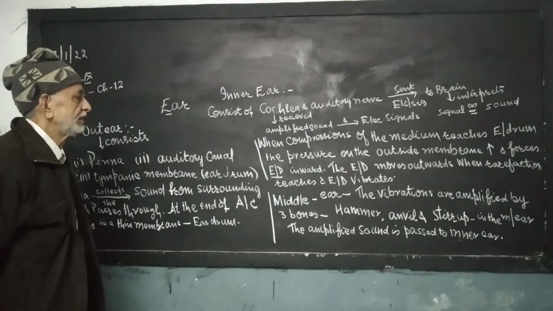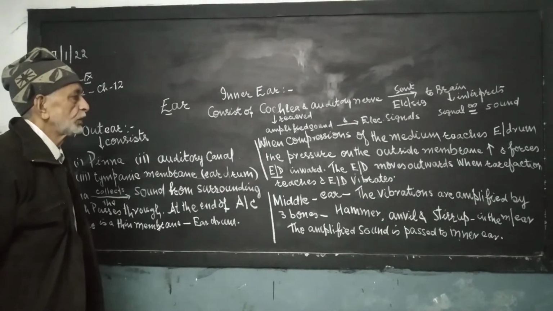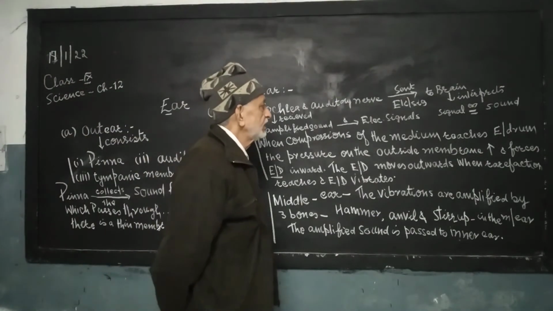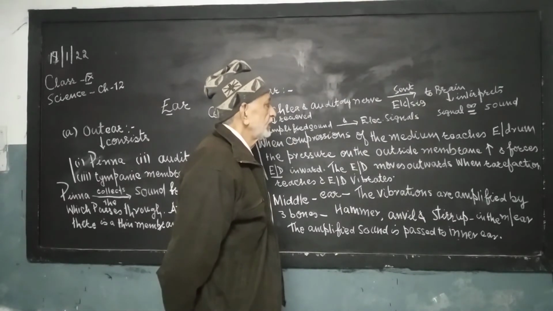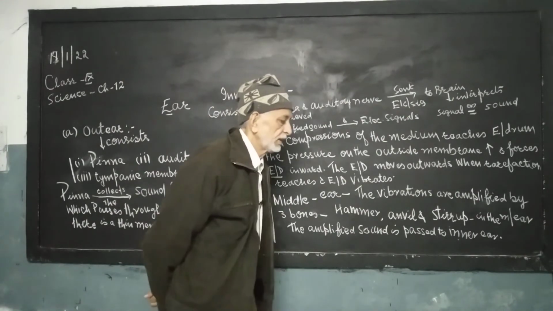The auditory nerve sends electrical signals to the brain. The brain interprets the signals as sound. So this is all about the human ear.